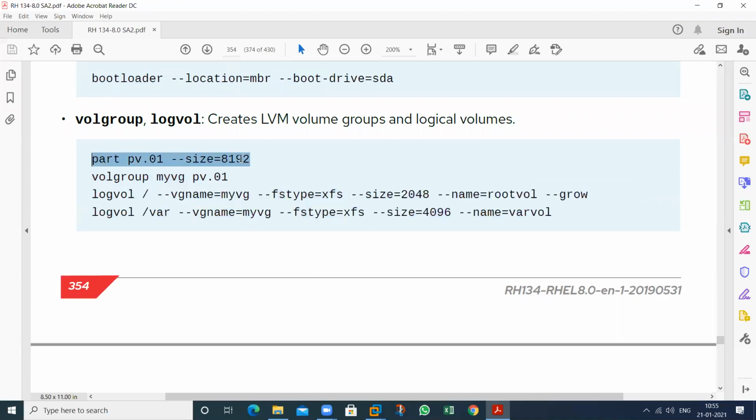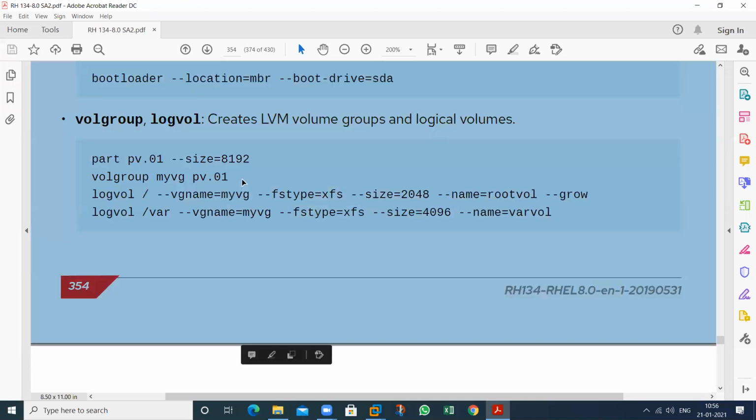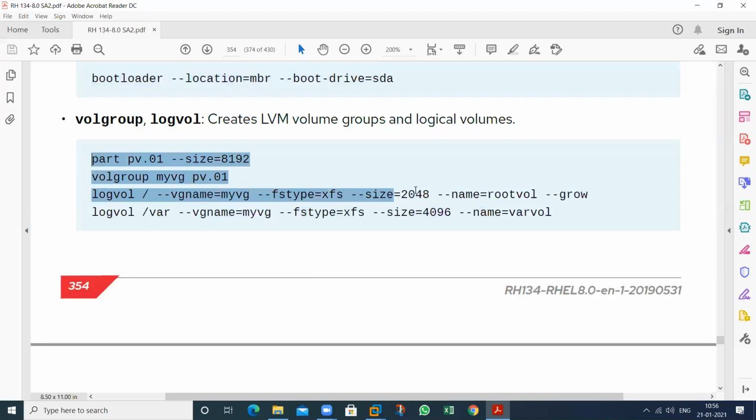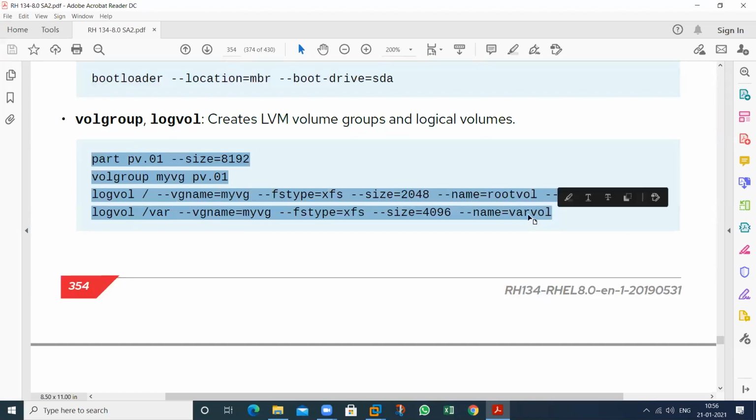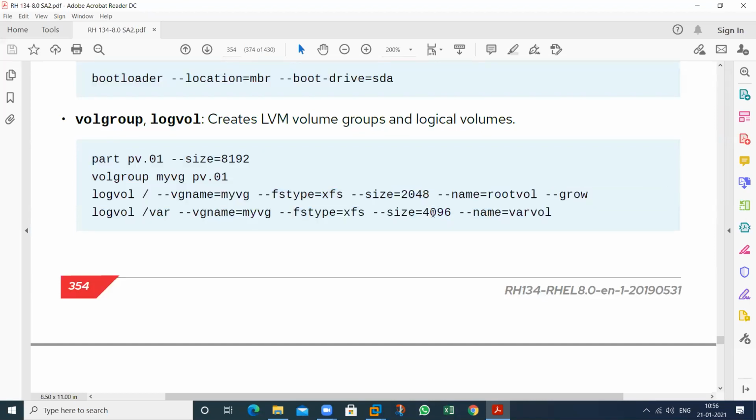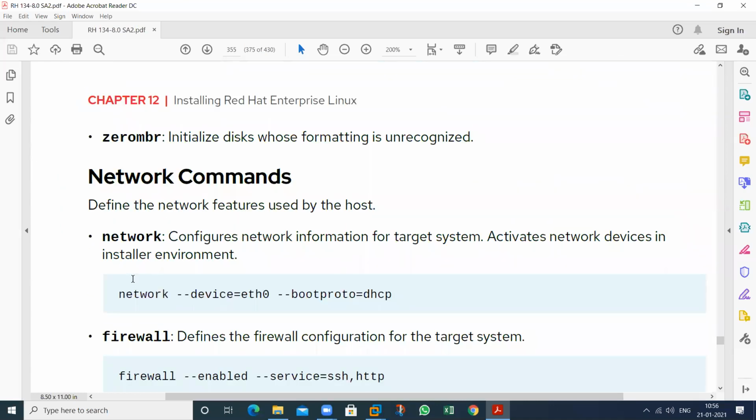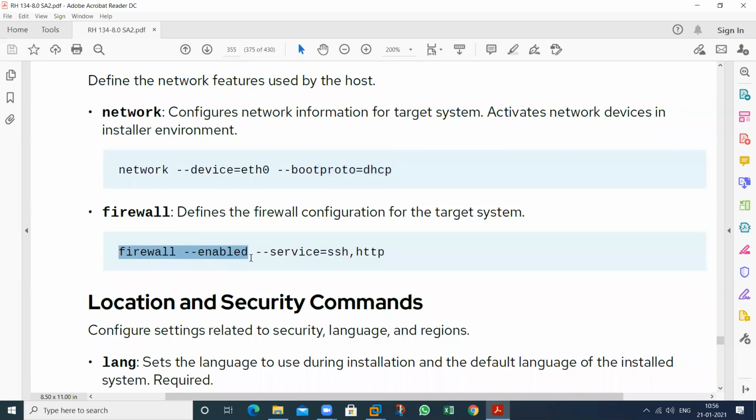This will create this partition, then volume partition, then logical volume, then these volumes. All these volumes will be created, and you can install the OS in this particular logical volume. So these are the commands that have to be written in the Kickstart file. If you want to select the network, take all of these things from the DHCP server. So the IP will be obtained through the DHCP server. Firewall selection, in the firewall selection, allow these two things.